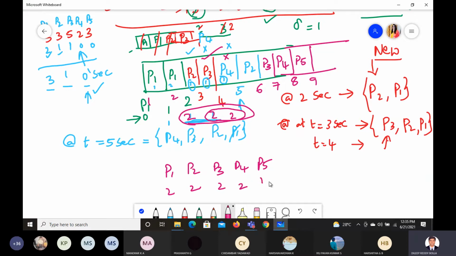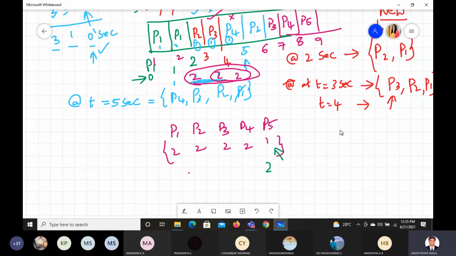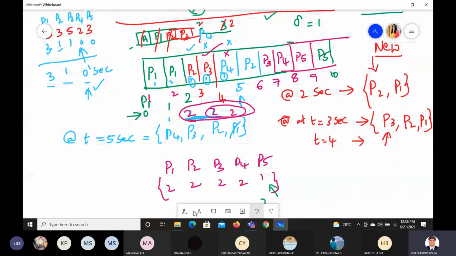Now at time 9, you check carefully. If P5 also had 2, that would be interesting. But P5 is 1. Now which one should pick up next? Even though P5 was recently completed, you see carefully: this P5 has lesser time utilization. So P5 only will pick up again. Do you agree with this statement? Now you see the interesting part coming up.